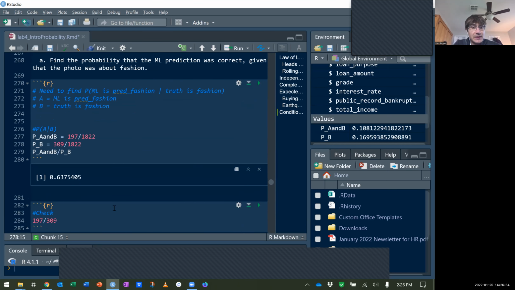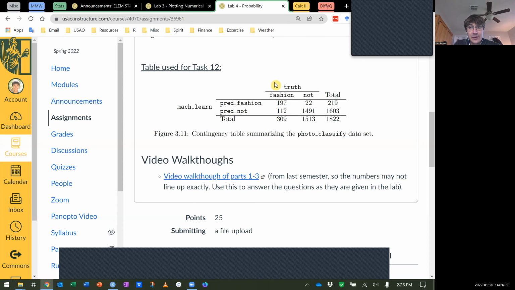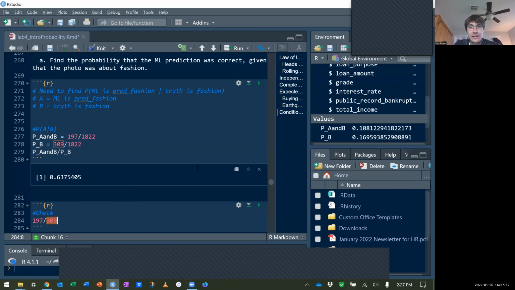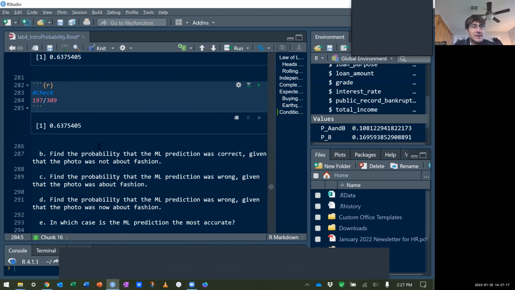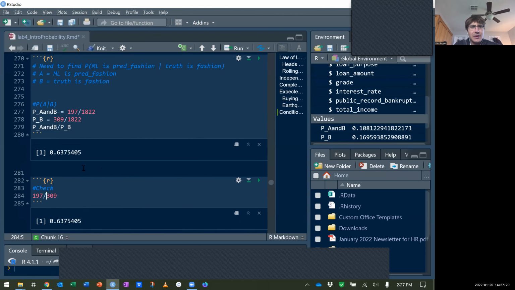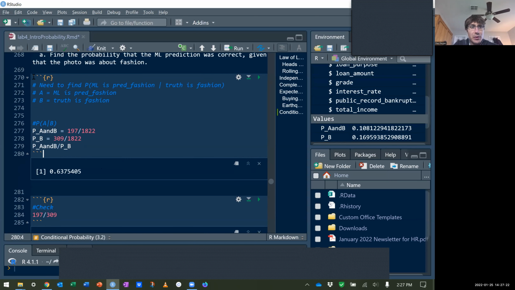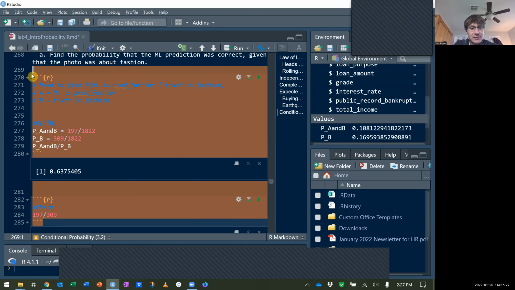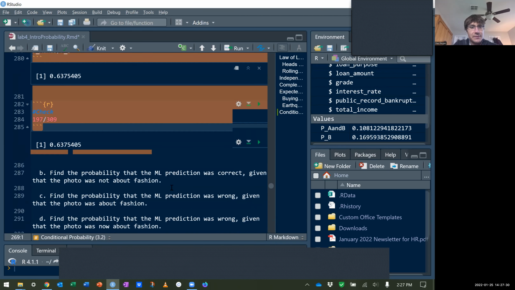The other way to think about it is saying, given that the truth is about fashion, we're looking at this column here. We can isolate, we can get rid of everything else and see we're only looking at these 309 photos. How many of them predicted fashion? So that'd be 197 predicted fashion out of 309. So that would be 63%, same thing. So two ways to think about it. And I recommend practicing with both. And then that way you have one that might make more sense to you or that you just like more and you can keep doing that.